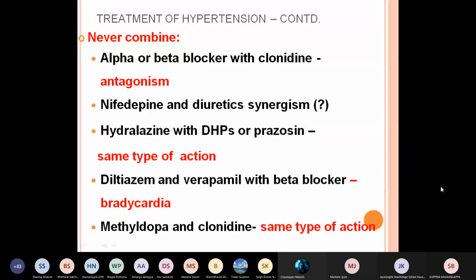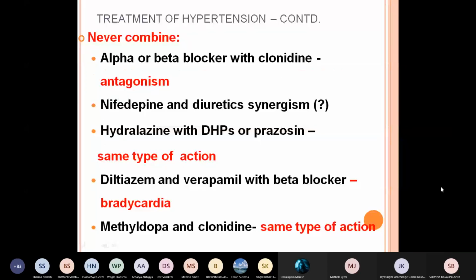Diltiazem and verapamil with beta blocker. Beta blockers reduce the heart rate. Diltiazem and verapamil also block the heart rate. So in combination they cause a synergistic effect, the same effect, bradycardia. Methyldopa and clonidine are the same type, both of them are centrally acting alpha 2 receptor agonists.